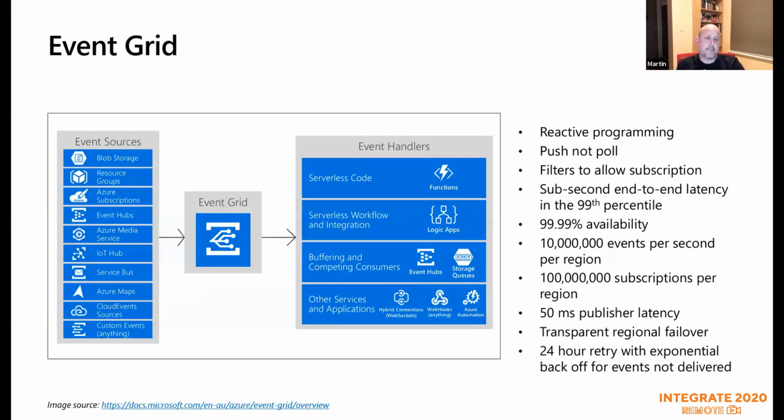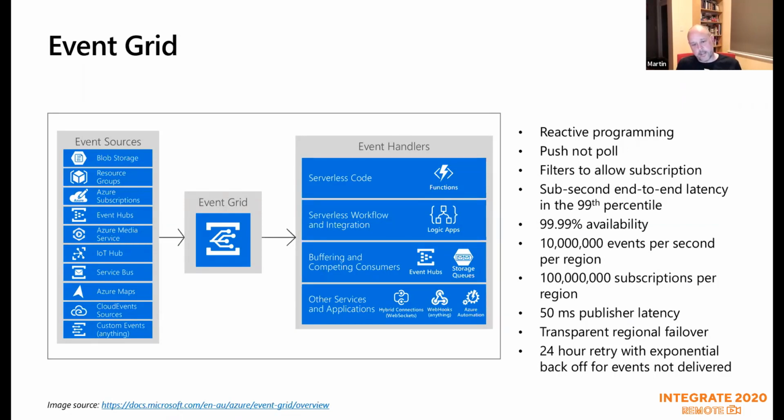So for Event Grid, what we have here is a bunch of sources. Over here you can see there's storage, resource groups, Azure subscriptions, a whole host of other things. At Build, they announced partner events as well, so they've got a link up from Auth0, which will publish. You publish into Event Grid, into a topic, and then you subscribe. And there's a whole heap of things there that you can subscribe with. And again, I'm sure that this will be covered in some of the presentations over the next couple of days. The key thing I'm going to be talking about really is webhooks.